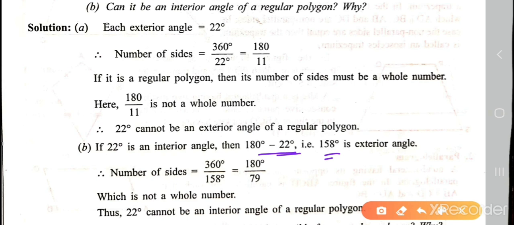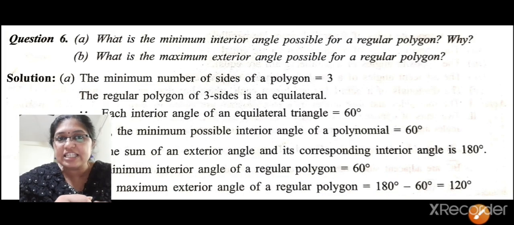So the number of sides means what? 360 divided by 158 degrees. Then it will be cancelled by 2 and you are getting 180 divided by 79. 79 is a prime number and we are not able to divide further. So we are not getting a whole number. Then 22 cannot be the interior angle of a regular polygon. Okay, now we'll go to the next question, and let us see the sixth question.